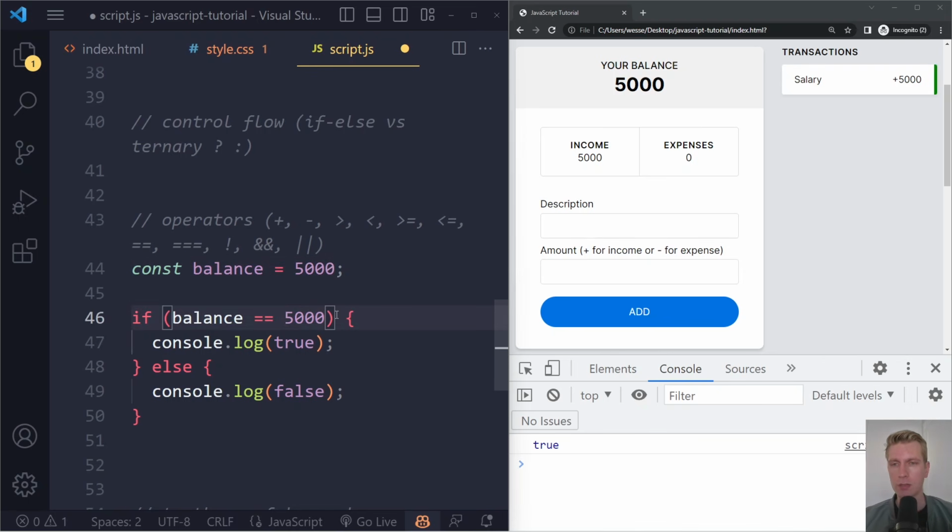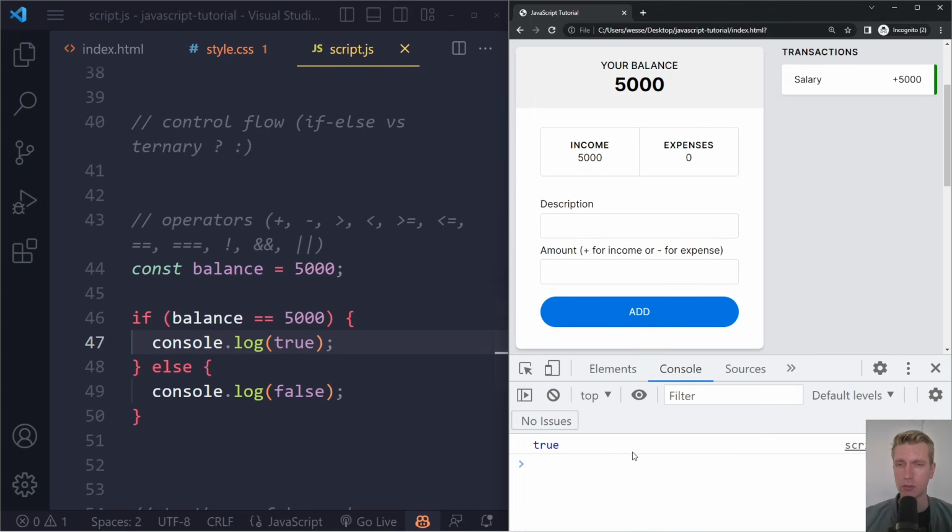So mathematically, if you want to check if something is actually equal to some value, we use double equal signs. So now we see it's true. Now we also have triple equal signs, and if I refresh here, we still get true. Now there's a subtle difference between them.